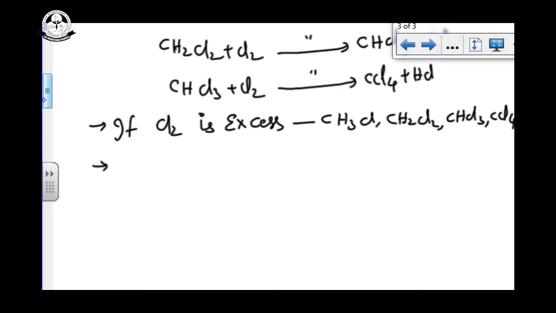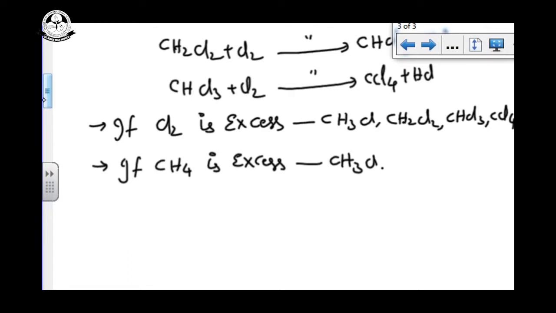If CH4 is in excess, we get only methyl chloride. We can stop the reaction at the first step itself.